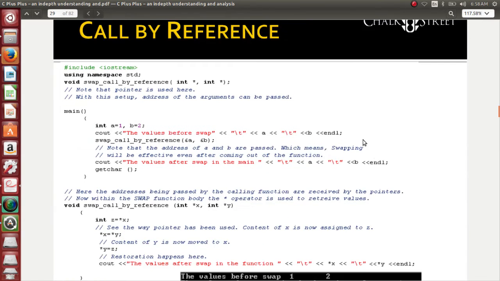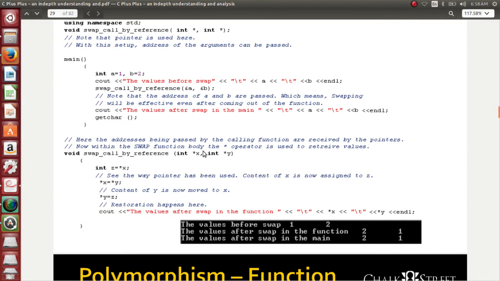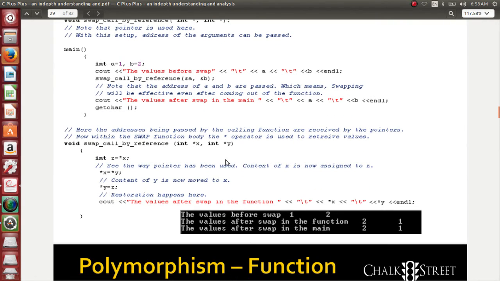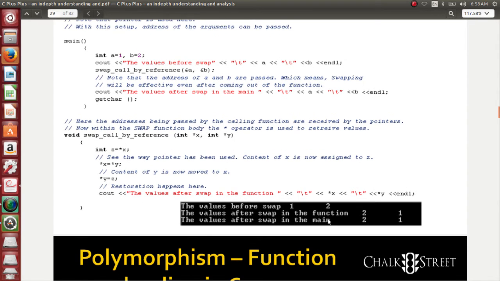But call by reference is something different, where I pass the address of x and the address of y. When I pass this, I should collect it using ampersand, as the address of a and the address of b. So now the address is collected. If I swap the content, the change in the content at the address will be reflected. The values before swap 1 and 2, the values after swap 2 and 1, the values after swap in the main function 2 and 1. This is one of the very important questions from an interview point of view. That's why I spent about 2 minutes here. Please make sure you understand it.